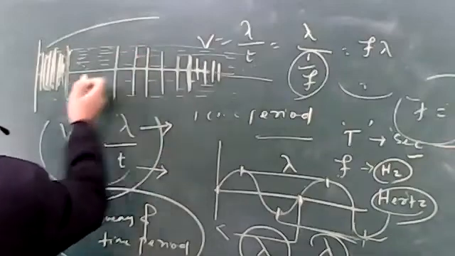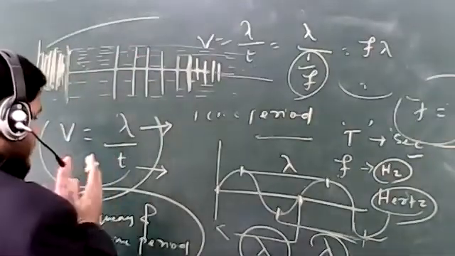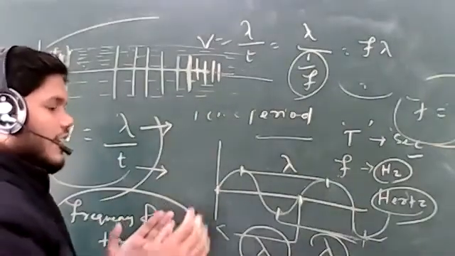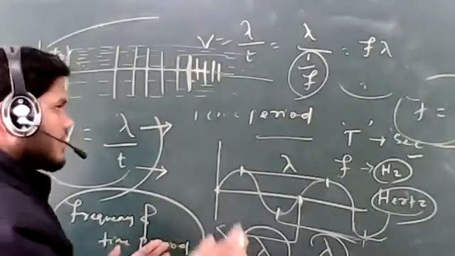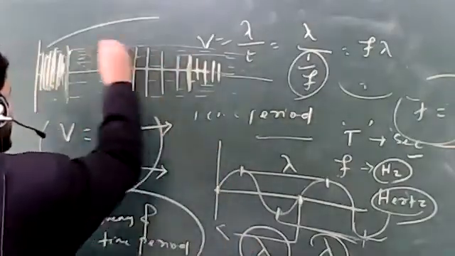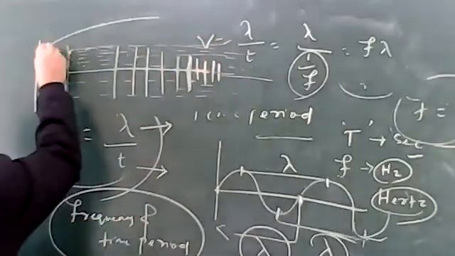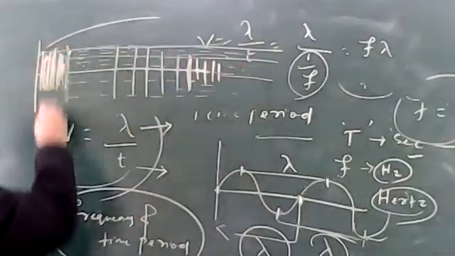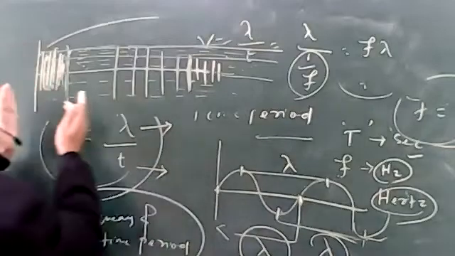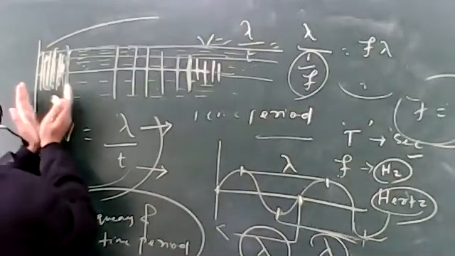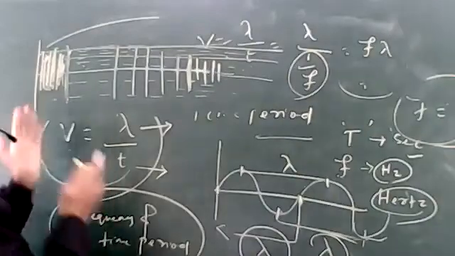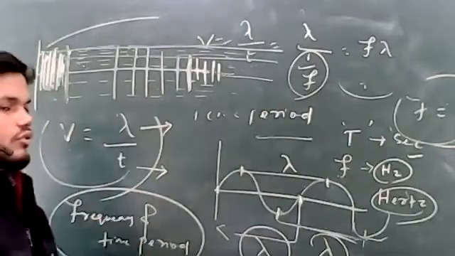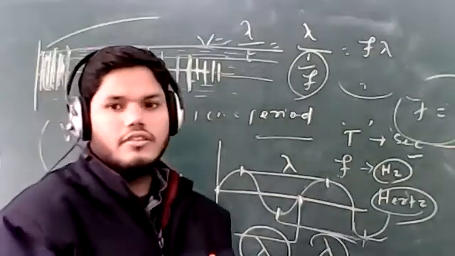But in some region you have seen that the particles are closely packed to each other. That particular region is called a compression. That does not mean that the particles are not parallel. The particles are parallel to each other. This is the first particle that will move in this direction. This is the second particle that will move in the same direction. It will move in a straight line. So in the compression region, the particles are closely packed and the density is very high, and in the rarefaction, the density is very low. Okay, sir. Thank you.